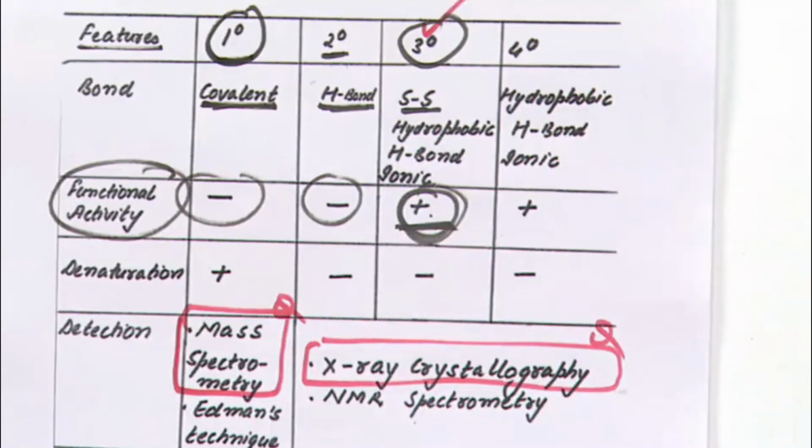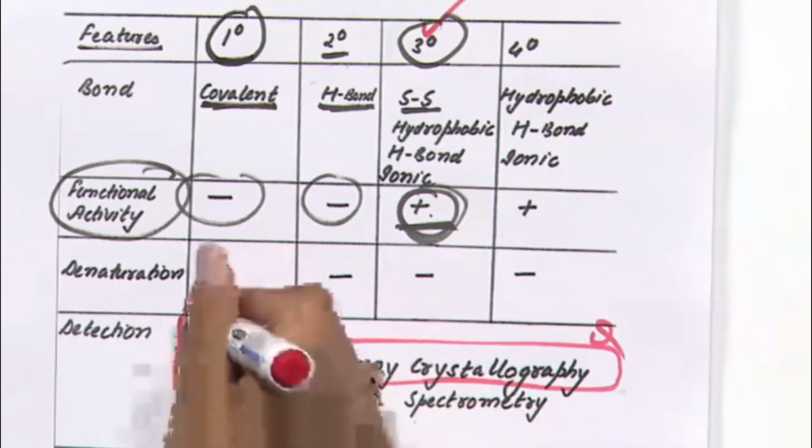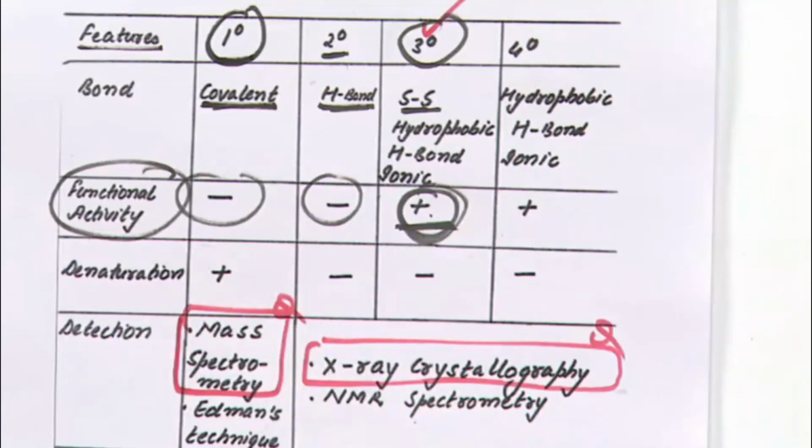Okay. So now questions are asked on Edman degradation technique and mass spectrometry. I will give you an example. I will describe a few questions on mass spectrometry with an example.